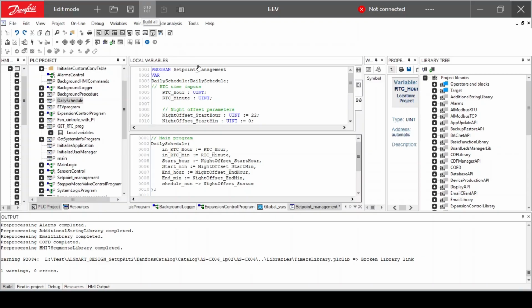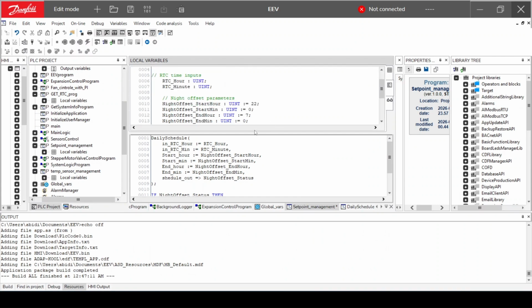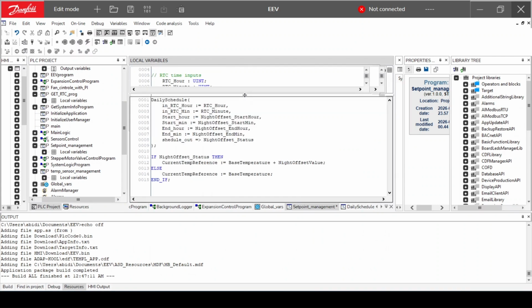So in summary, during the night schedule, the set point increases to 27 degrees. Outside the schedule, it returns to 22 degrees. This makes the set point management dynamic and fully controlled by the time schedule.